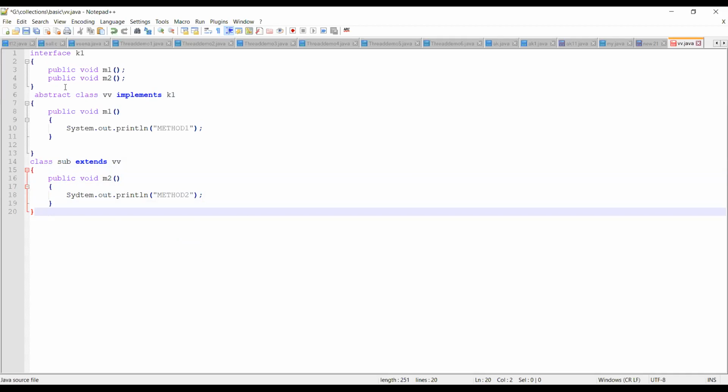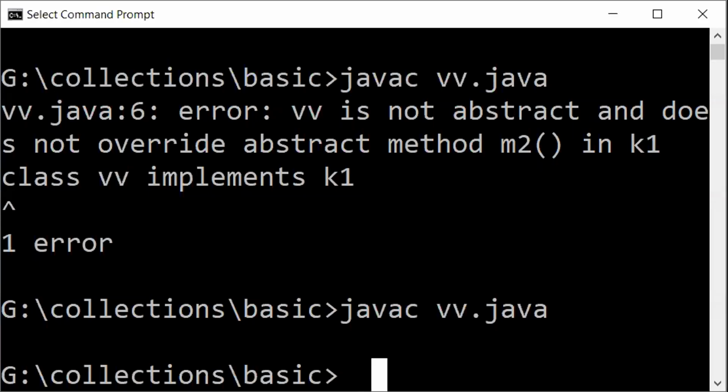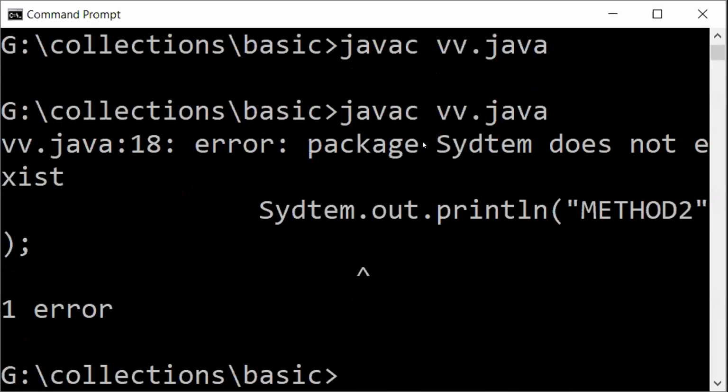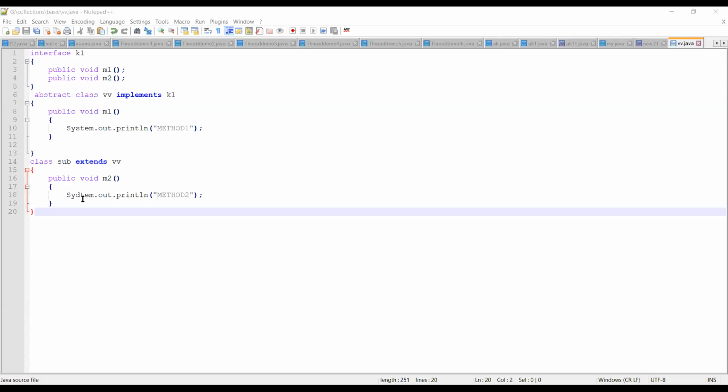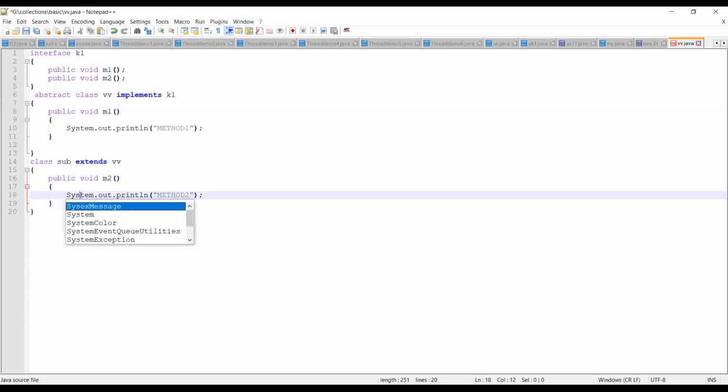See here, now I have fixed this, but somebody definitely should provide the implementation for M2. Who will provide it? Its subclass. It's the responsibility of the subclass to provide the implementation that the other class has not provided. So let us save this particular program and run it. Java C VB dot Java. See, you're getting some error. Go back here and make the changes. I should write SUB, yes.